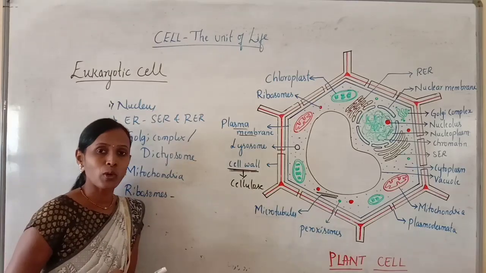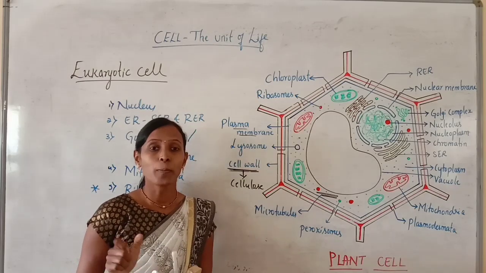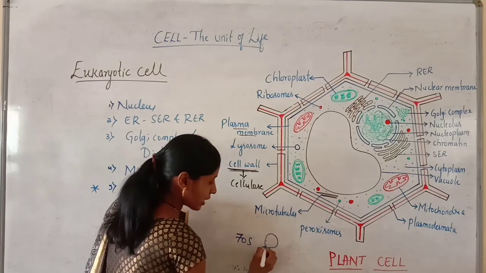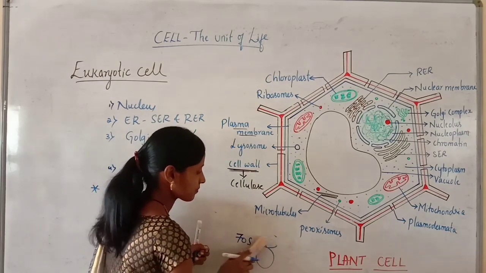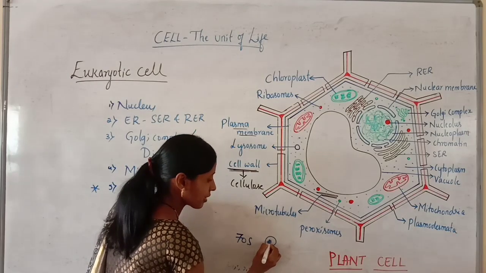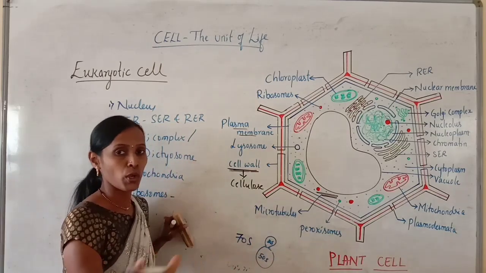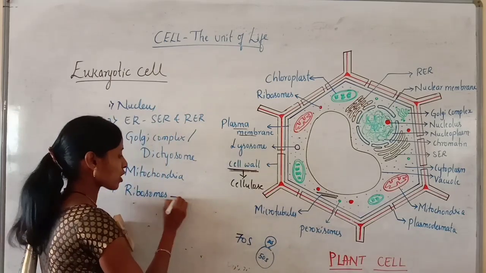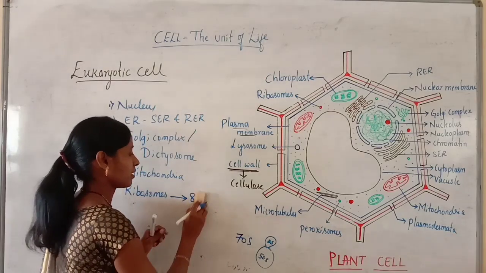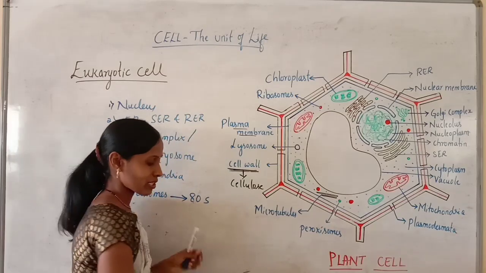In prokaryotic cells, you know that 70S type ribosomes are present. The 70S is made up of two subunits, a larger subunit of 50S and a smaller subunit of 30S. Do you find the same type of ribosomes in eukaryotes? No, not at all. In all eukaryotes, the ribosomes are of 80S type. You know what S is? It is the Svedberg constant.